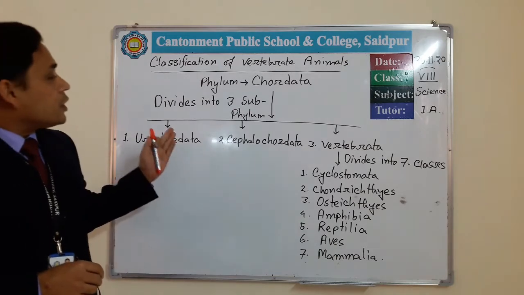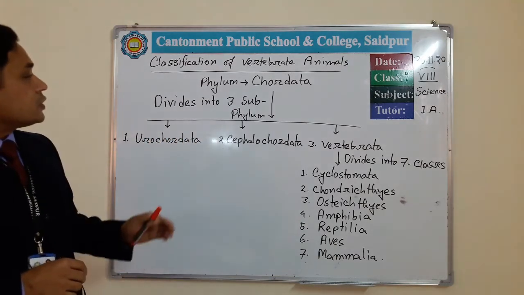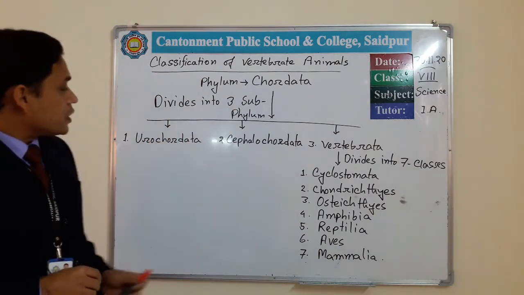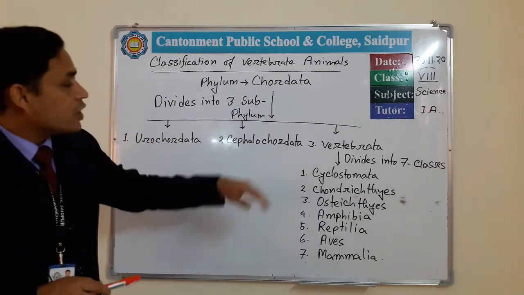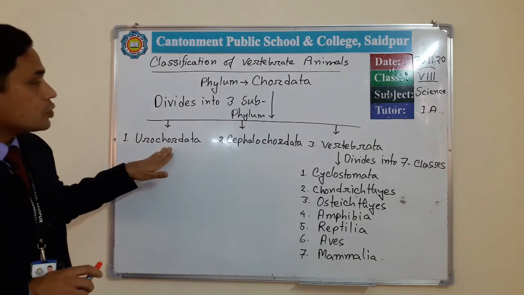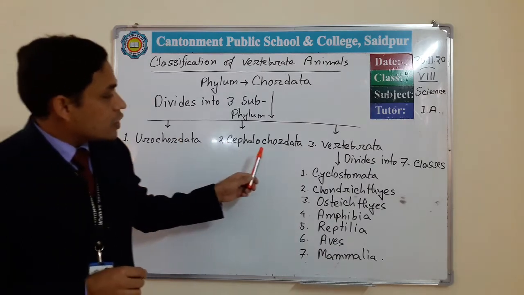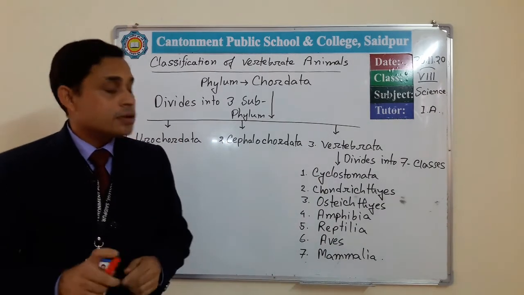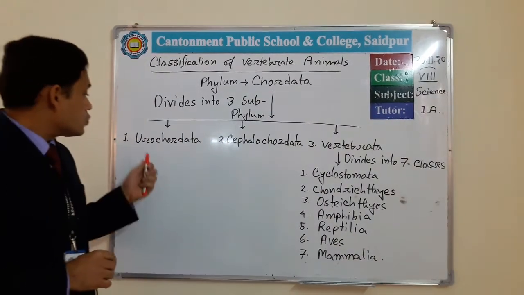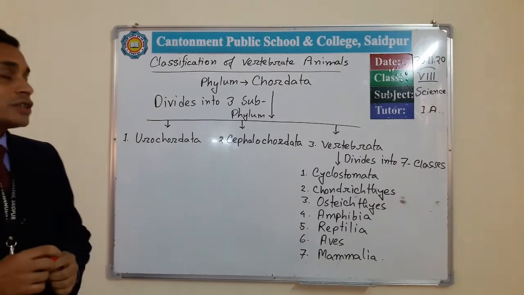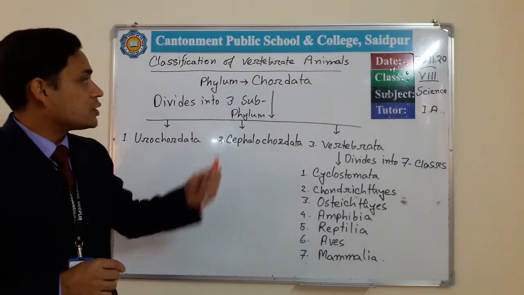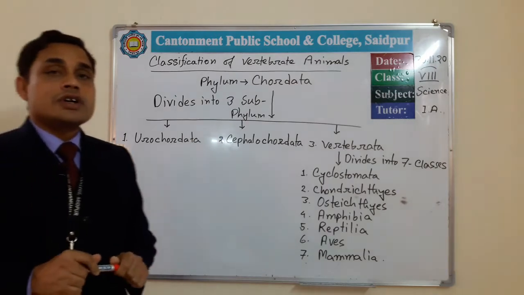For more clarification, this phylum Chordata divides into three subphyla. One is Urochordata, the second one is Cephalochordata, and the third one is Vertebrata. So this is the first subphylum under Chordata, Urochordata.